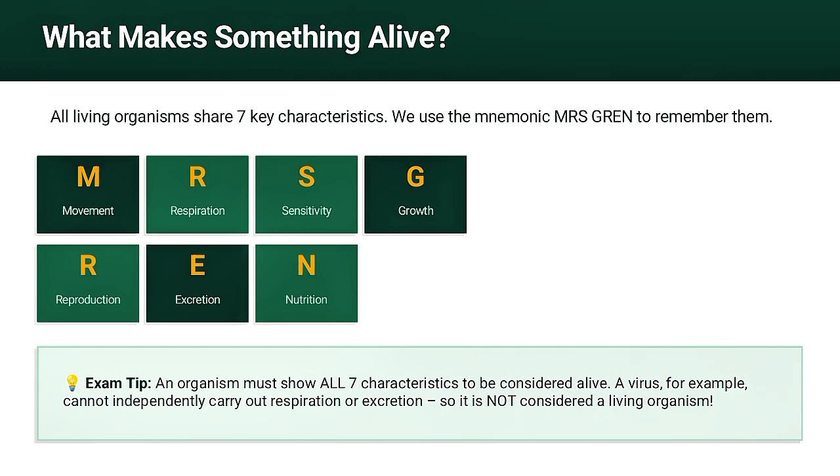Now here is a very important exam point, and please write this down. An organism must show all seven characteristics to be called a living thing. For example, a virus. Students always ask, is a virus alive? The answer is no, because a virus cannot independently do respiration, excretion, or growth. It needs a host cell to do these things. So, by our definition, a virus is not alive. Remember this, it comes up in the exam very often.